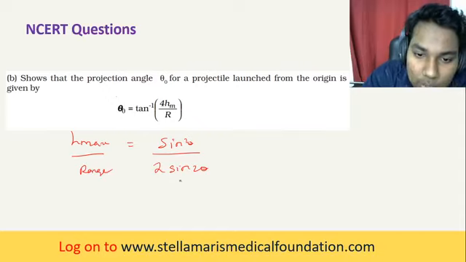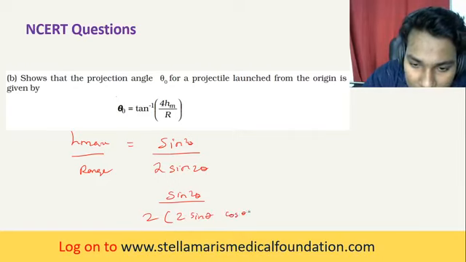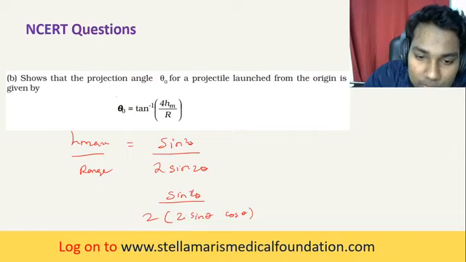Okay, sine 2 theta, you know, that is sine squared theta divided by 2 into 2 sine theta cos theta. So this sine theta and this sine theta will get cancelled.